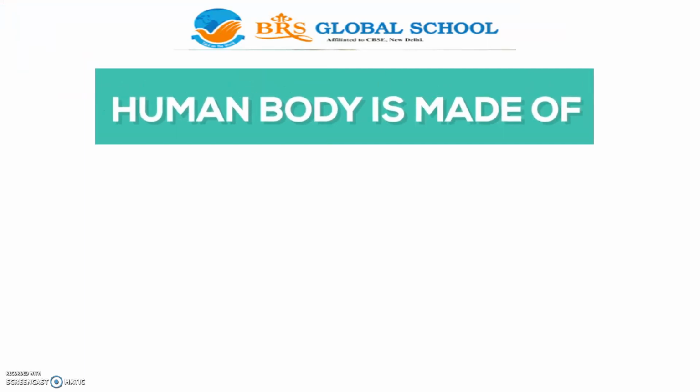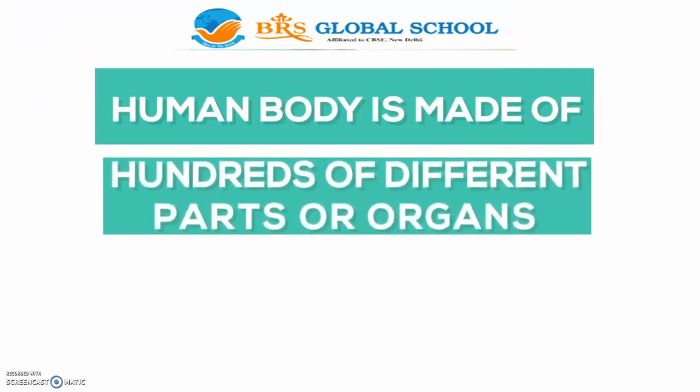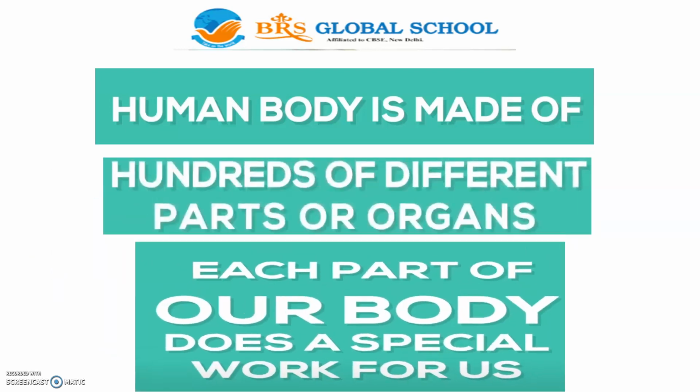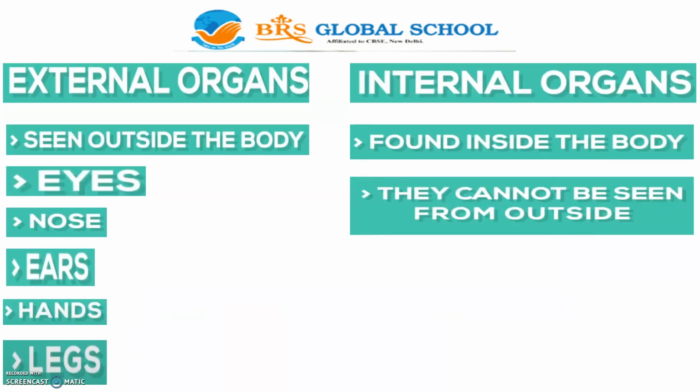The human body is made of hundreds of different parts or organs. Each part of our body does a special work. So, what are external and internal organs? Means external parts and internal parts. The parts which we can see from outside are called external organs. The parts which we cannot see from outside are called internal organs.